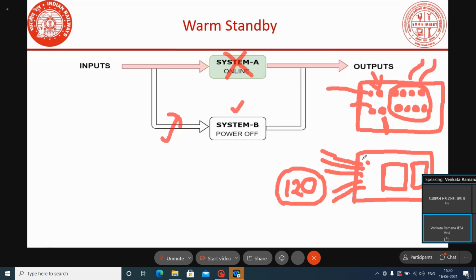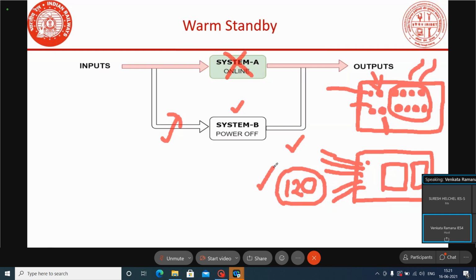Like that here also, once the system comes to working mode, it will start applying the cancellation of all the signals. If the signal cancellations are initiated, then the route will be released after 120 seconds.